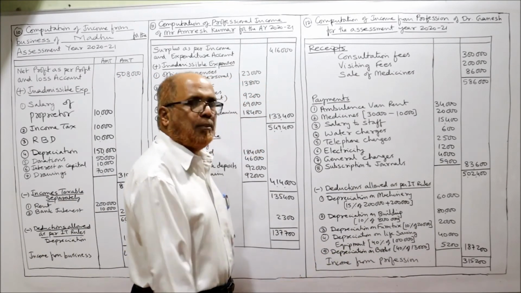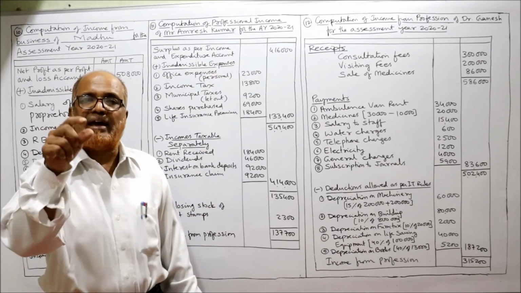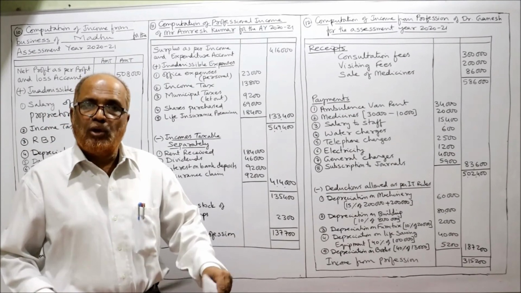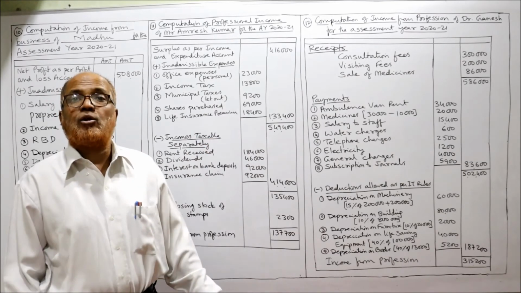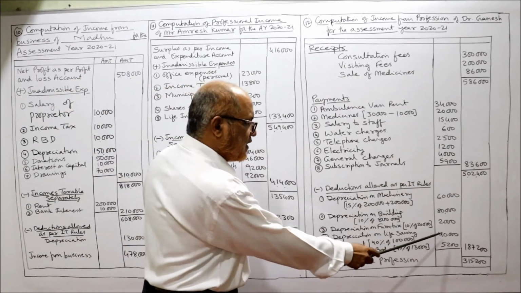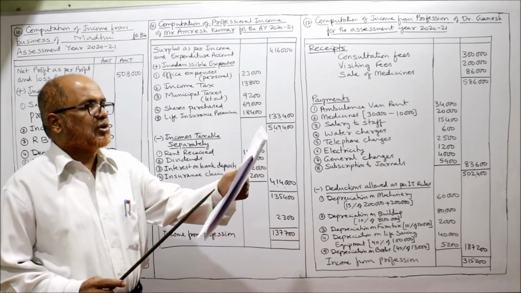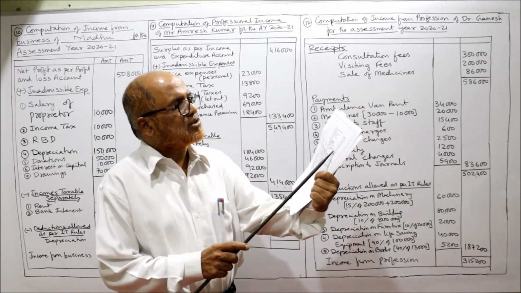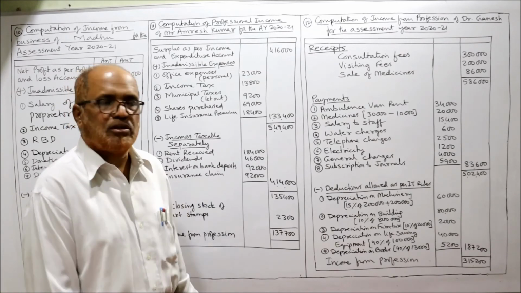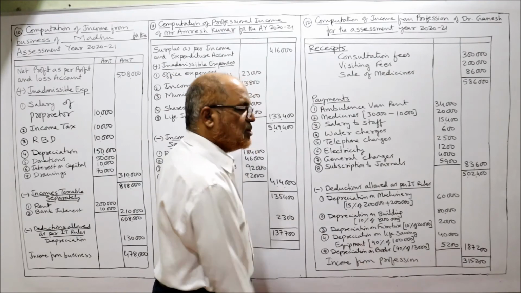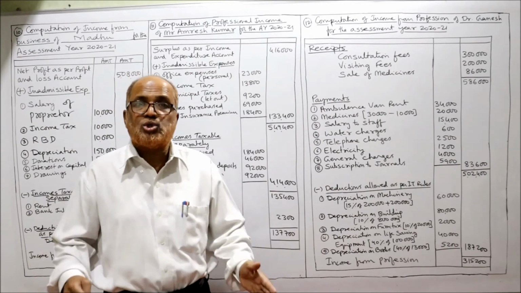Depreciation on life-saving equipment. According to income tax rules, the rate of depreciation on life-saving equipment is 40%. During the year, life-saving equipment was purchased for 1 lakh rupees, as given in the problem. So 40% of 1 lakh, 40,000. Lastly, depreciation on books purchased. Books purchased during the year were 13,000 rupees. 40% is the rate of depreciation. So 40% of 13,000, 5,200. These are the depreciation amounts on different assets used in the profession.